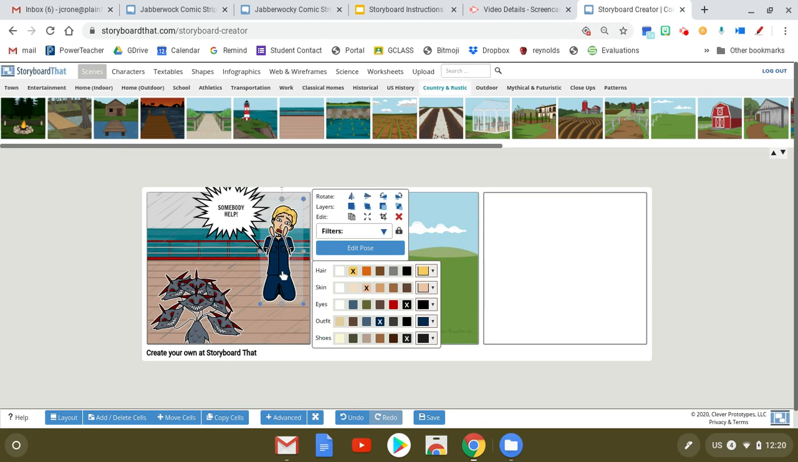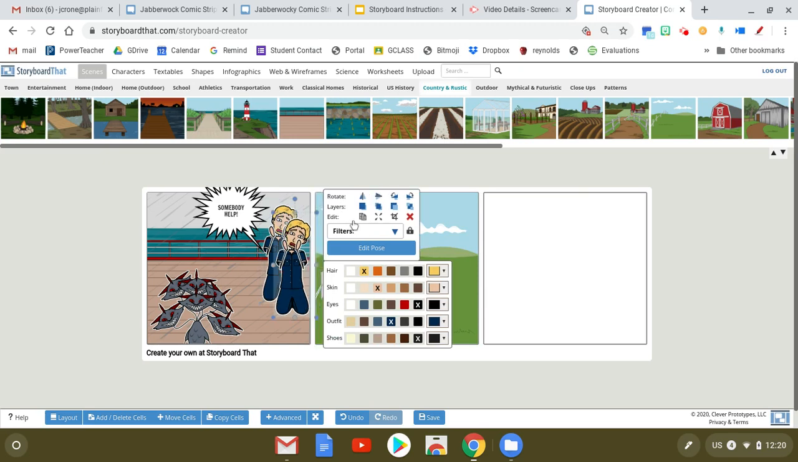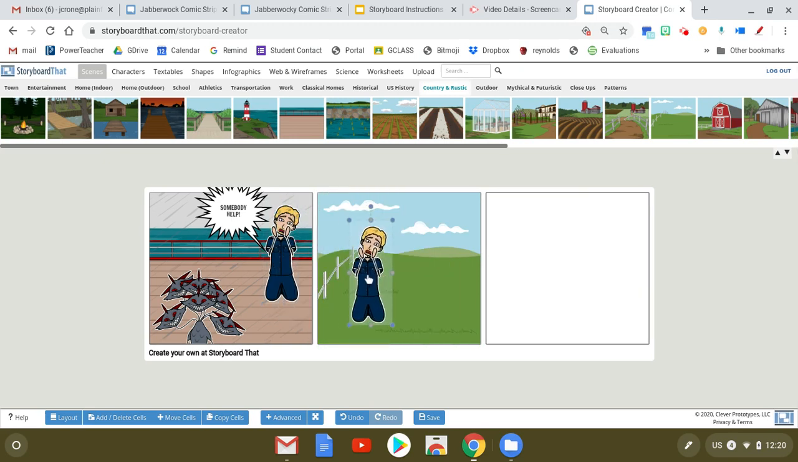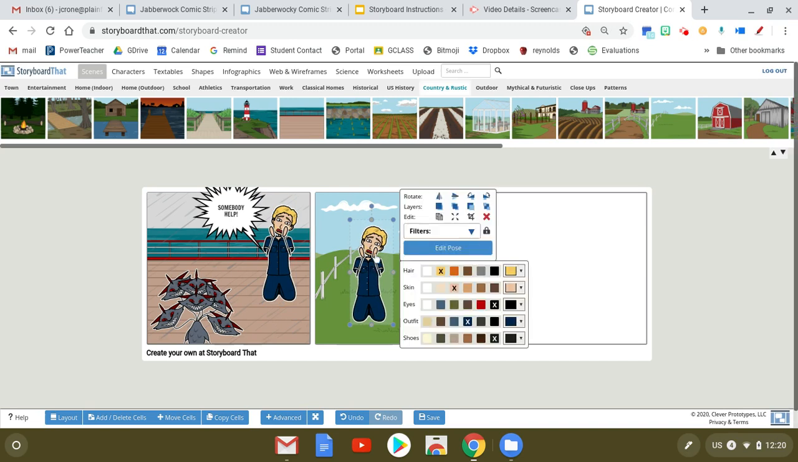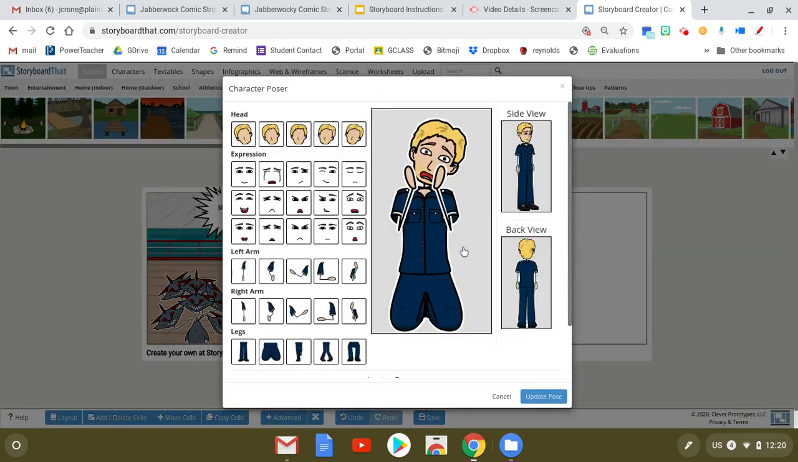I like this guy. I want to keep him, so I copy him. I spent a lot of time with him, meaning that I changed his hair color, I changed his clothes, I changed all these different things. So now let's say that I no longer want him down and scared. He is now crying because he is so happy.